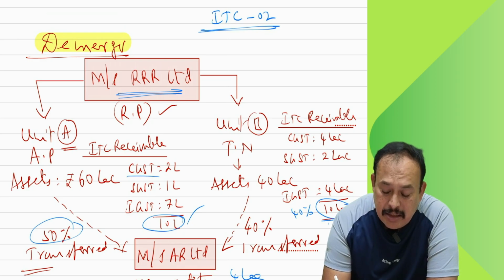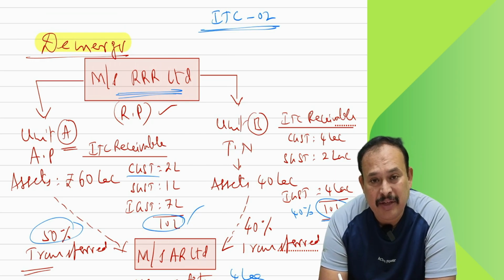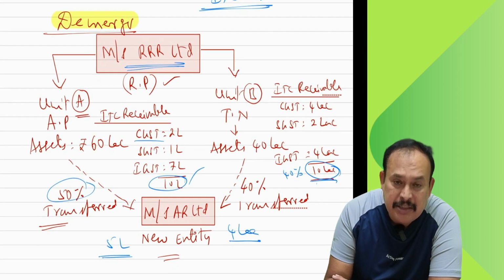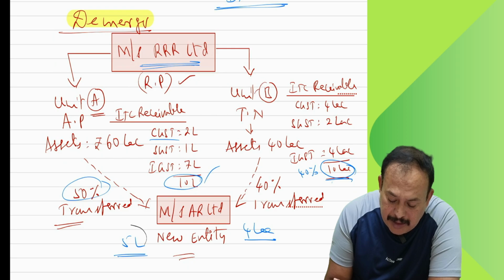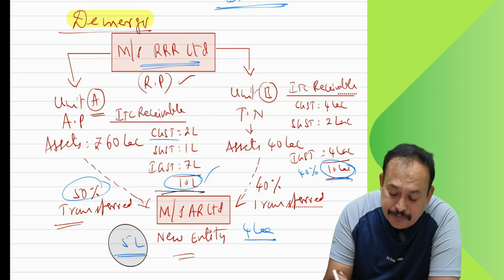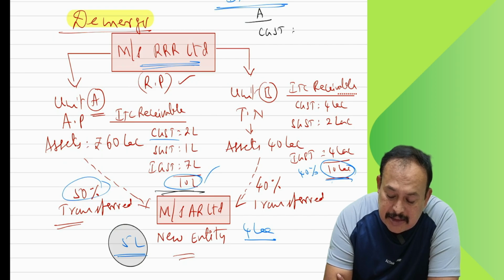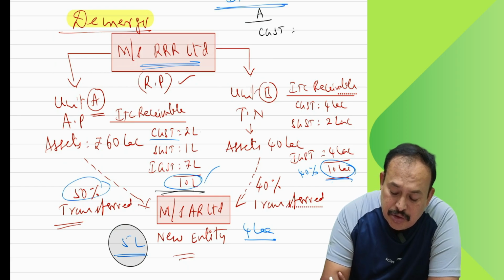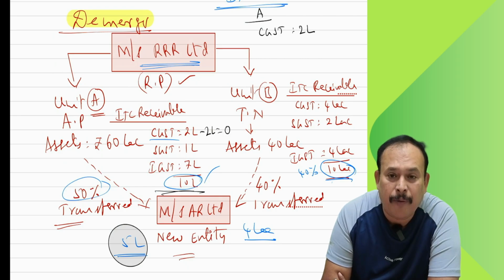While submitting it, you can decide which proportion of credit can be given. That means how much CGST, how much is transferred here? You are transferring almost 5 lakhs from Unit A, out of 10 lakhs of credit. If so, Unit A says, I will give CGST out of 5 lakhs. How much CGST is there here? 2 lakhs. So 2 lakhs I will transfer. Then here 2 lakhs will be transferred, balance amount 0.